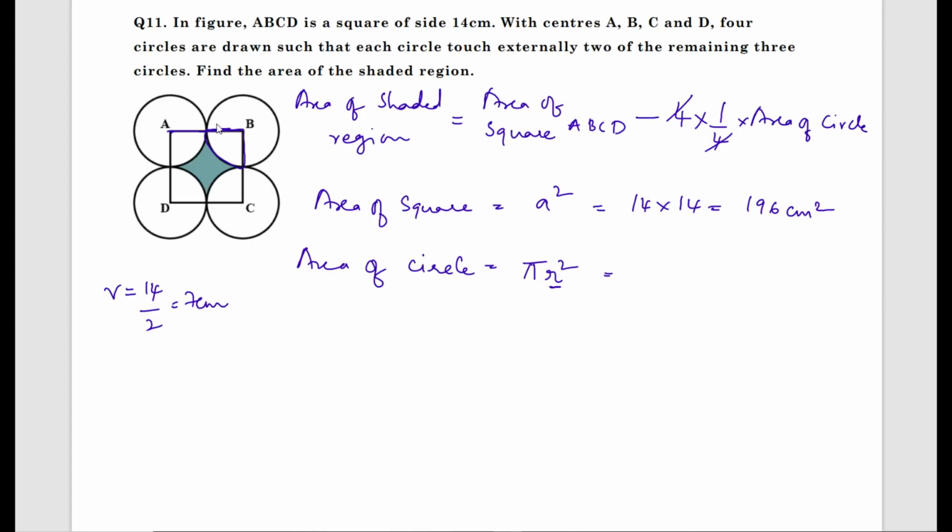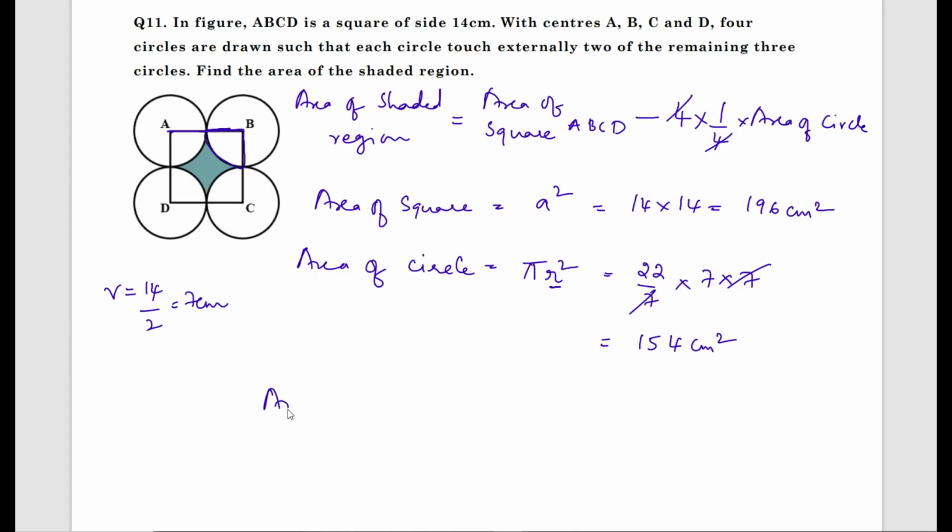Because AB length is 14 centimeter, if I take half of that, I'll get the radius. Therefore pi value is 22 by 7 into radius, 7 into 7. 7 and 7 will get cancelled. What you get? 22 into 7. Multiply 22 into 7, we get 154 centimeter square.